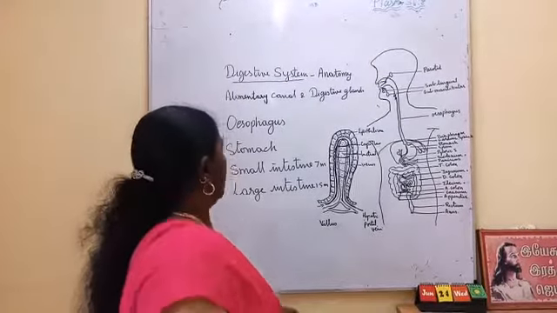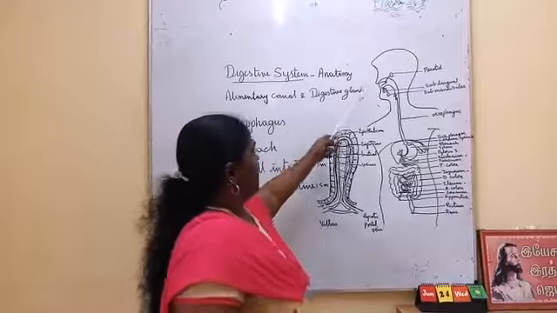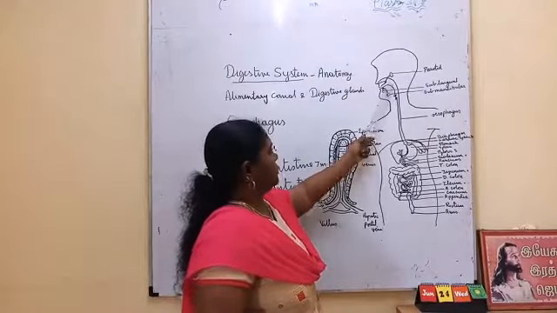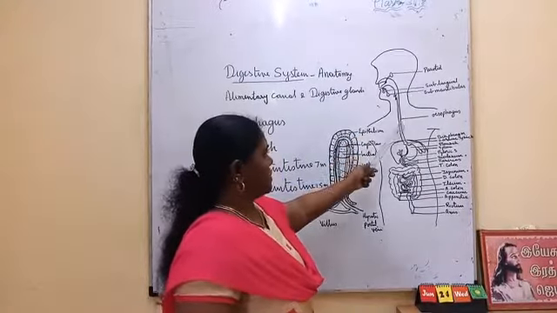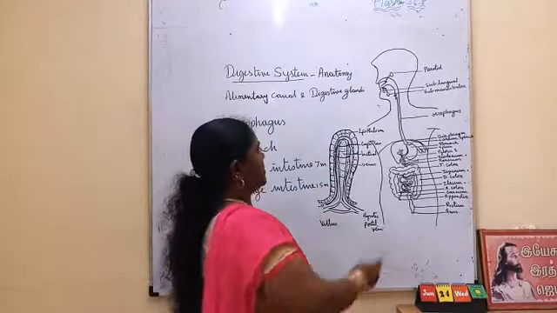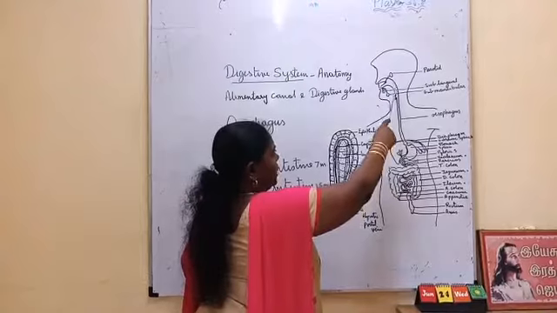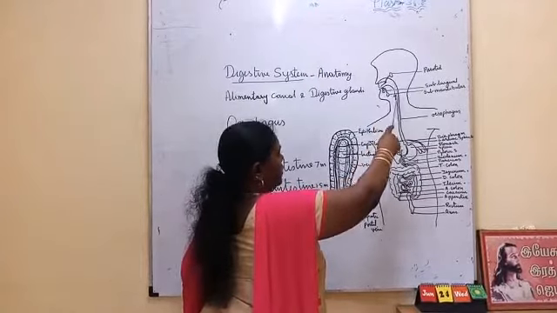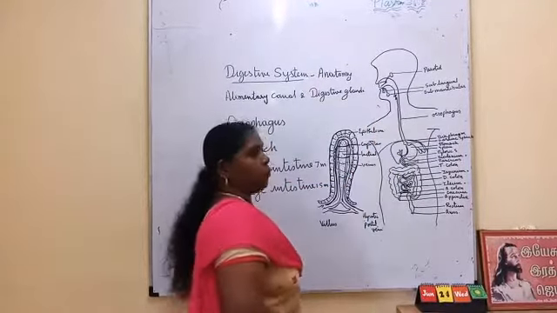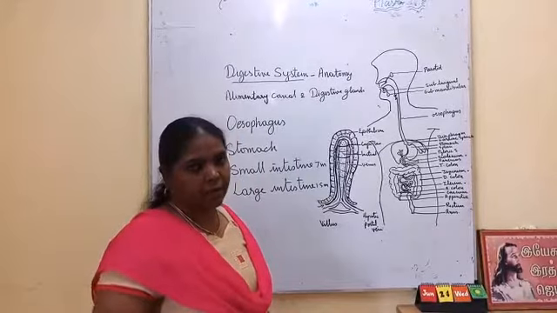Next, the mouth leads to the esophagus, and at the junction of this mouth cavity, the food enters the food pipe. The esophagus is joined with an opening called the pharynx.